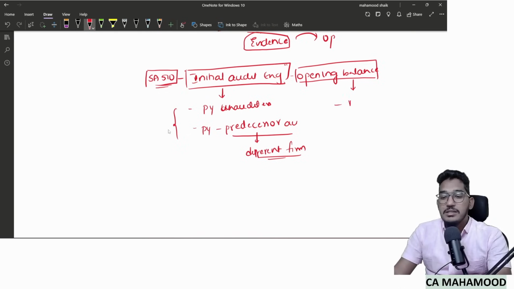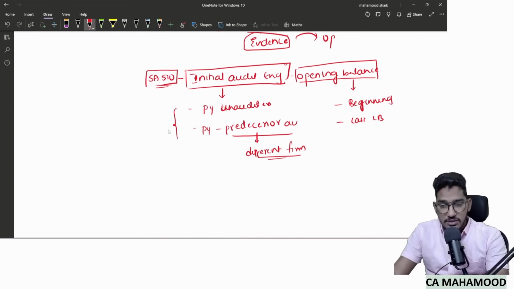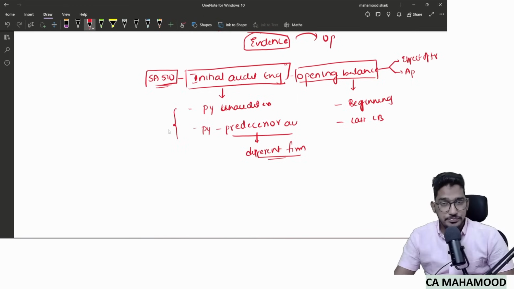As we all know, opening balances are those balances which are there at the beginning of the period, before passing any transaction for the current year. And these opening balances are nothing but the last year's closing balances. And what information do these opening balances reflect, sir? As per the standard, opening balances reflect two pieces of information. They reflect the effect of transactions which have happened in the previous year, and also the accounting policies which were followed in the previous year.